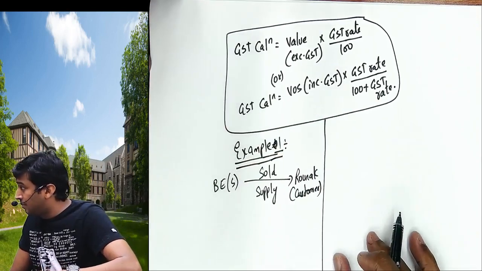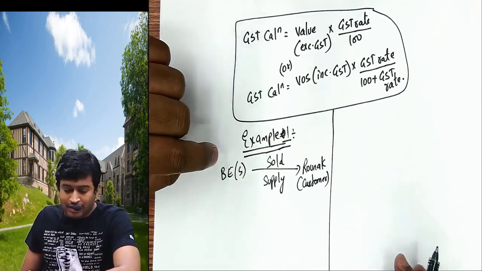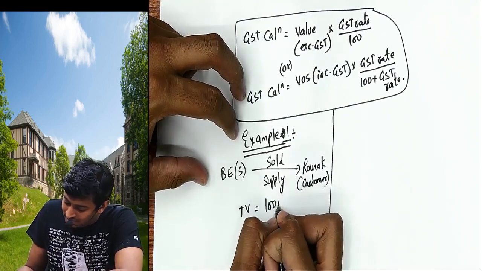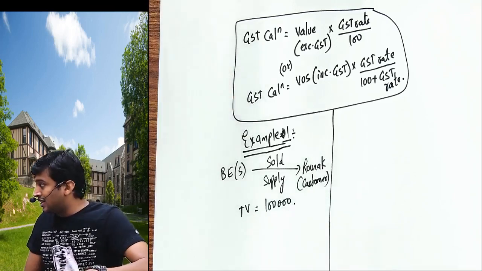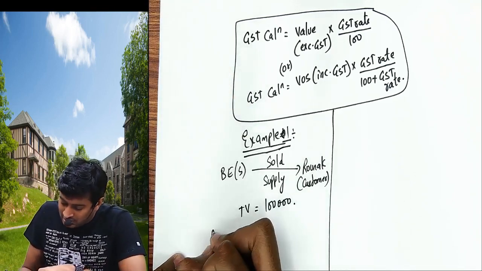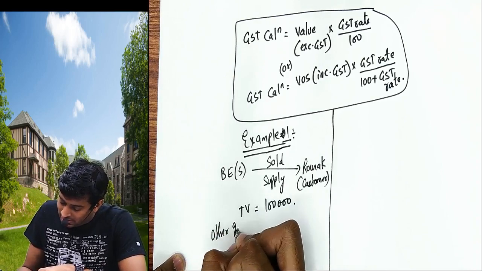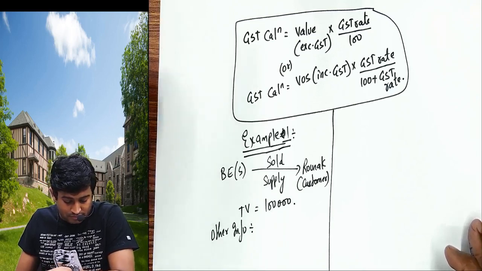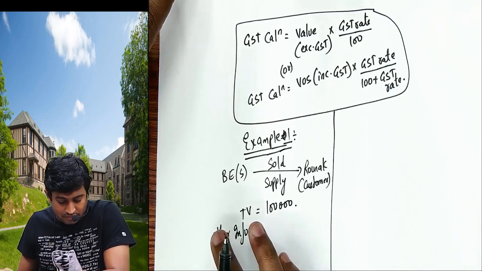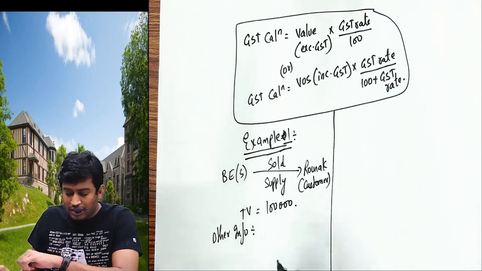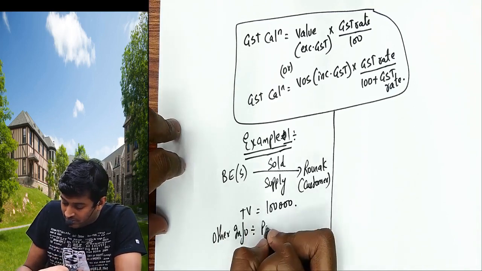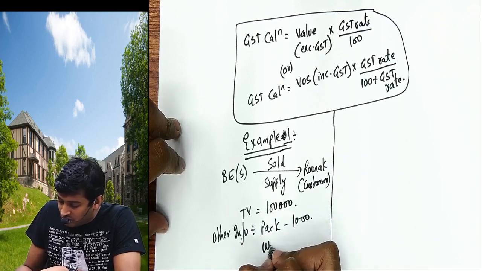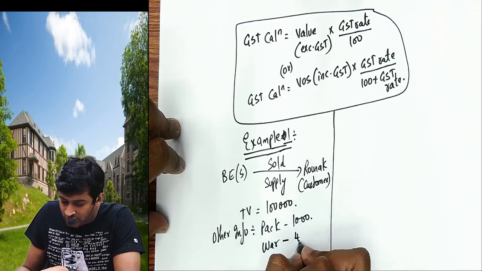2 examples I'll take. The example 1. Sold to Raunak the customer. Transaction value 1 lakh. Other information. Packing charges 1000. Warranty charges 4000.